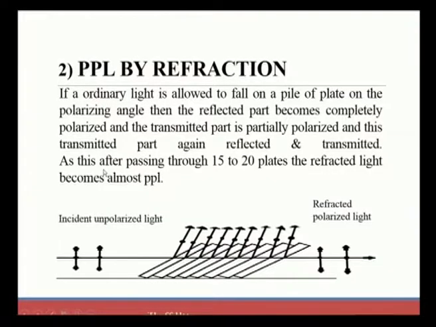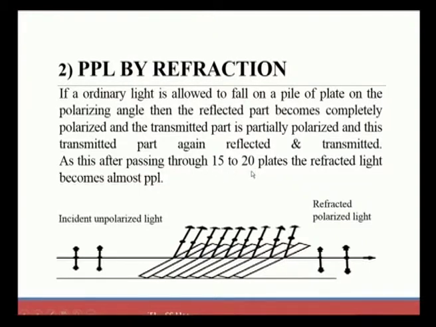Next, we are going to produce PPL by the refraction method. When ordinary light is allowed to fall on a pile of plates at the polarizing angle, the reflected part becomes completely polarized and the transmitted part is partially polarized. This transmitted part is again reflected and transmitted, after passing through 15 to 20 plates.